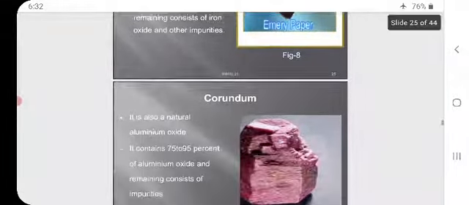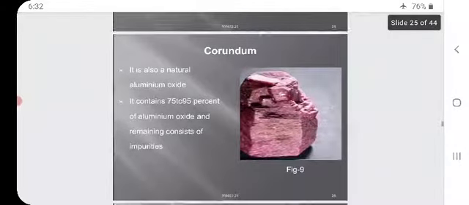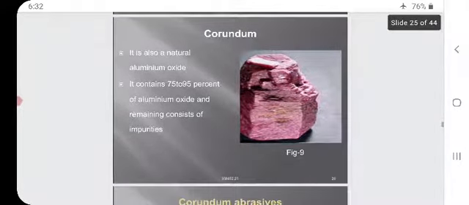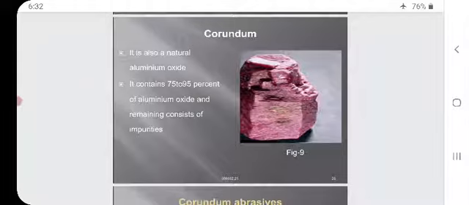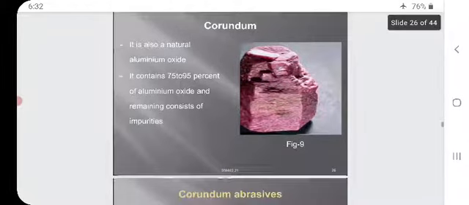Corundum. This is called corundum, which is reddish in color. A simple example is a beetroot shape. It is also a natural aluminum oxide.